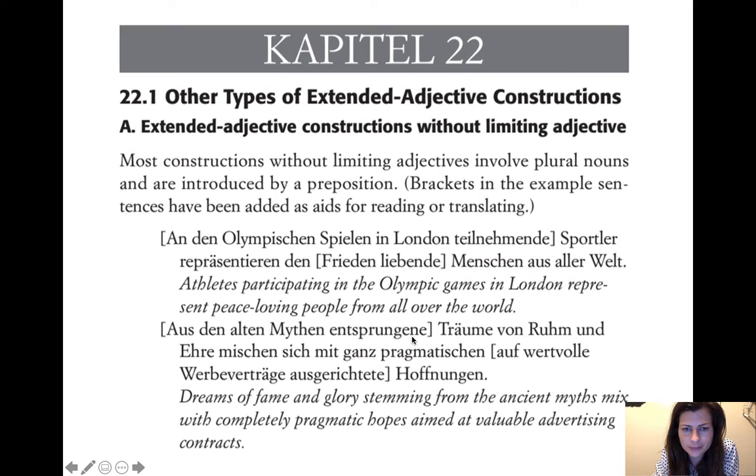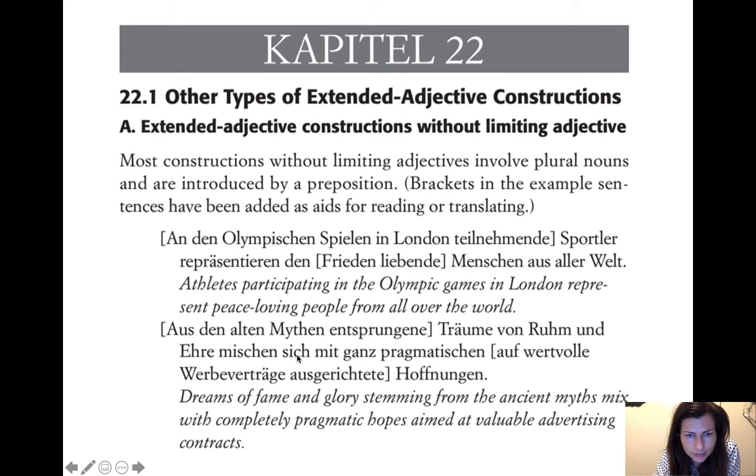And sprungen is actually past tense, but here in the translation it says stemming in the present tense. I guess it doesn't make that much of a difference, but it really should be past. So having stemmed from ancient myths, dreams of fame and glory having stemmed from the ancient myths, but then it doesn't sound great, but technically this is the past. And then we have, so basically Träume is plural, so there's no article at the beginning of all this.